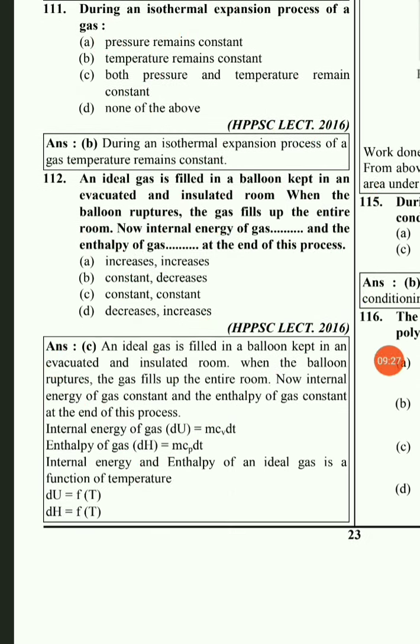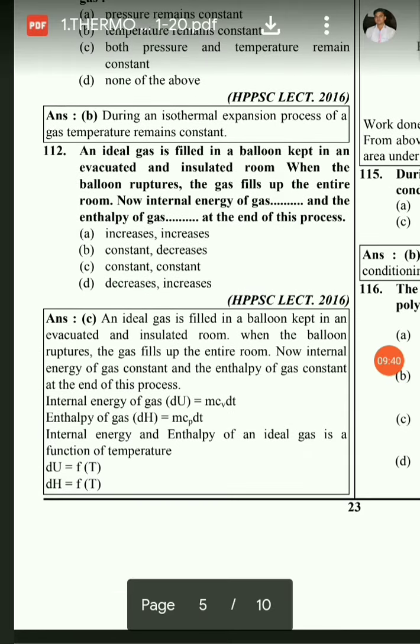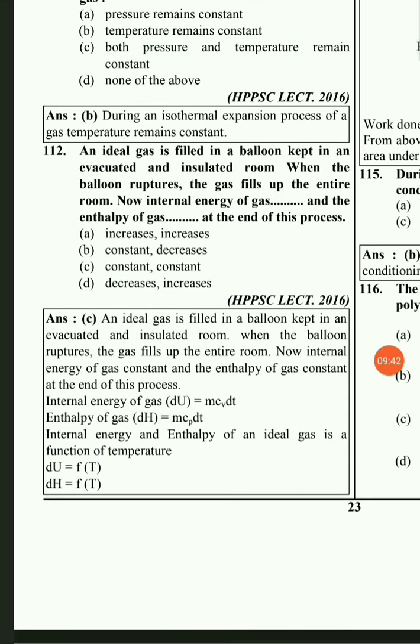An ideal gas is filled in a balloon kept in an evacuated and insulated room. When the balloon ruptures, the gas fills up the entire room. Now, the internal energy and the enthalpy of the gas at the end of this process will be? So here the balloon is kept in an evacuated and insulated room, and when the balloon ruptures, all the gas in the balloon will leak and fill up the entire room.